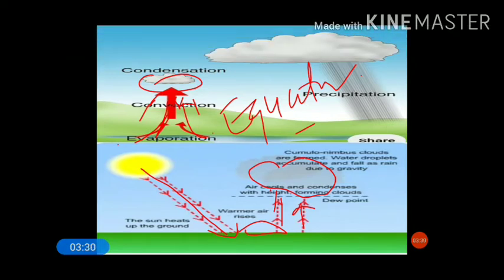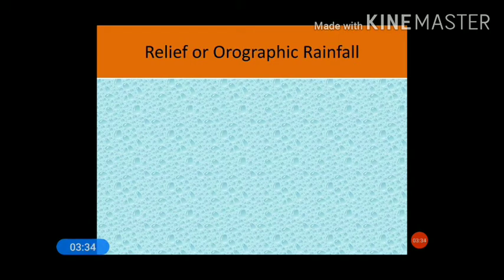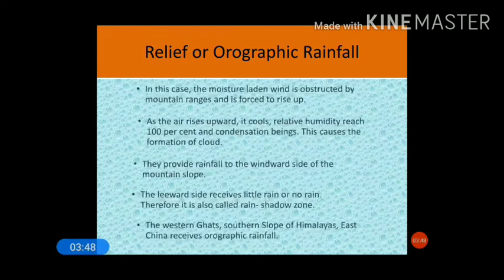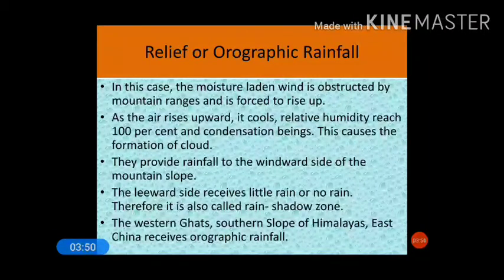Now the next one, we'll see the next type of rainfall, that is relief or orographic rainfall. Relief means any kind of physical features or elevated regions, and orographic is a kind of mountain rainfall. Now how does it happen, why does it occur? In this case, the moisture-laden wind, or the wind that is fully saturated, is obstructed by the mountain range and is forced to rise up.